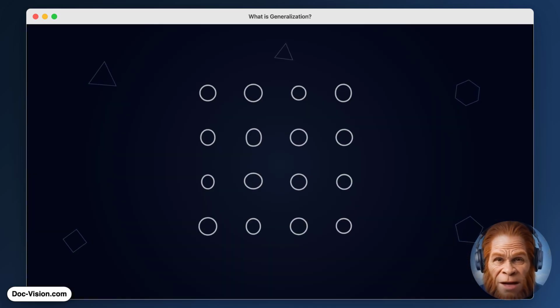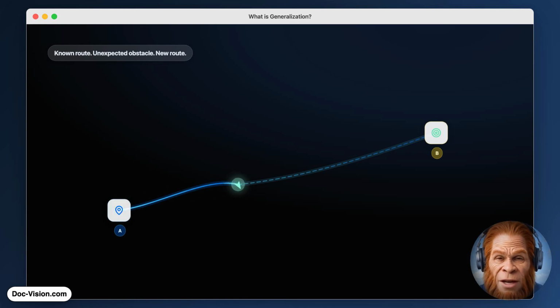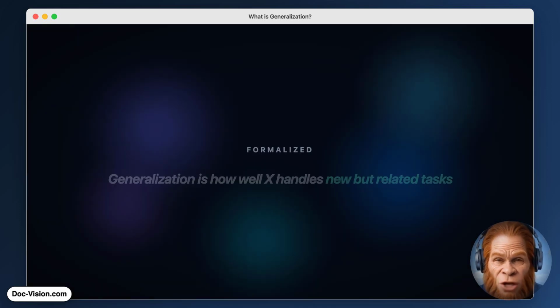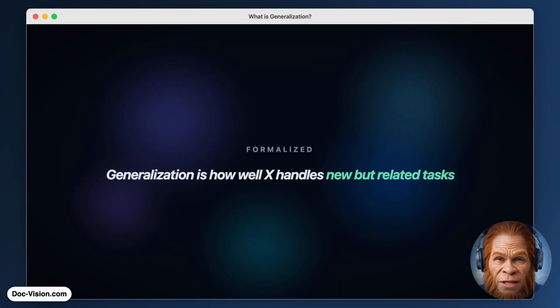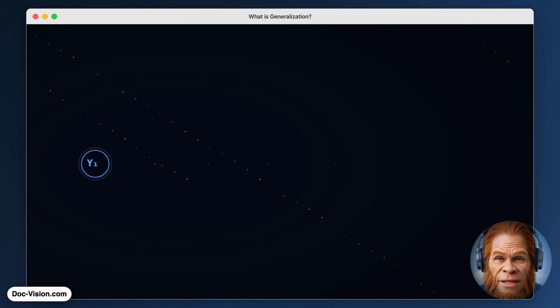Generalization is easier to recognize than to define precisely. It is handling small variations in a task without relearning. You know the route from A to B. An obstacle appears, you adapt and go around it. That is generalization. Formalized: generalization is how well an entity handles new but related tasks.